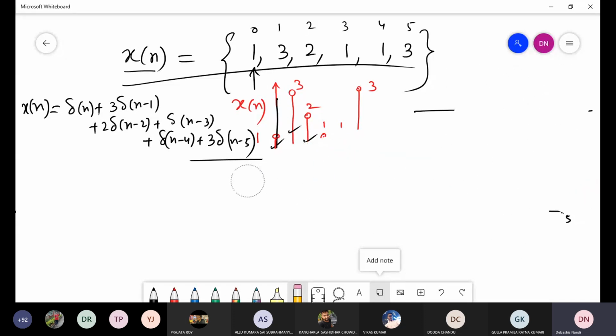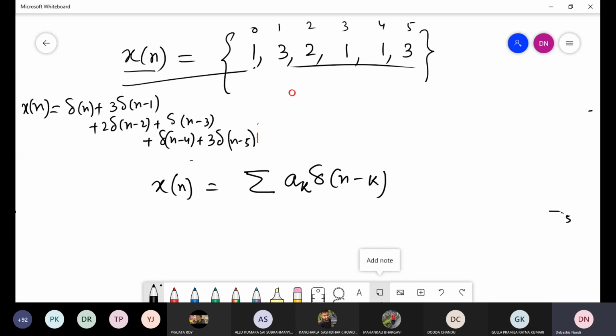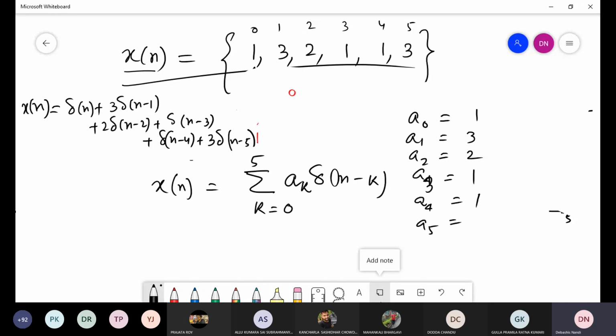So for this particular case, x n is nothing but the summation of a k delta n minus k, where k is from 0 to 5, where a0 is equal to 1, a1 is equal to 3, a2 is equal to 2, a3 is equal to 1, a4 is equal to 1, a5 is equal to 3. Clear? I can write in this form.